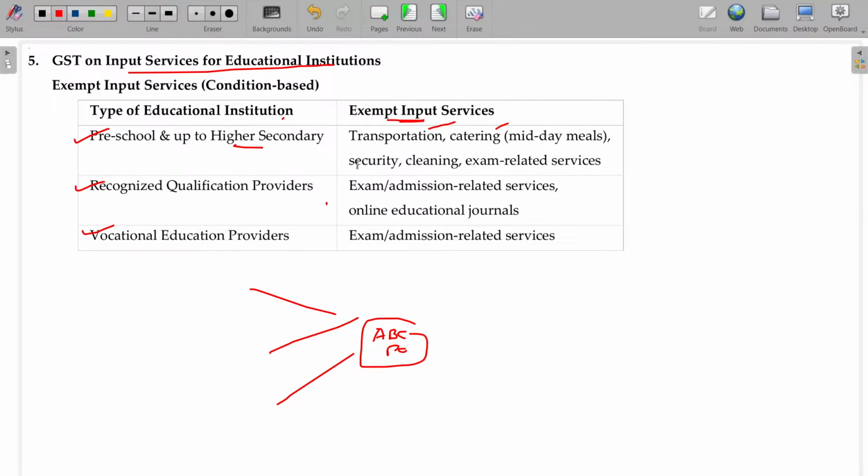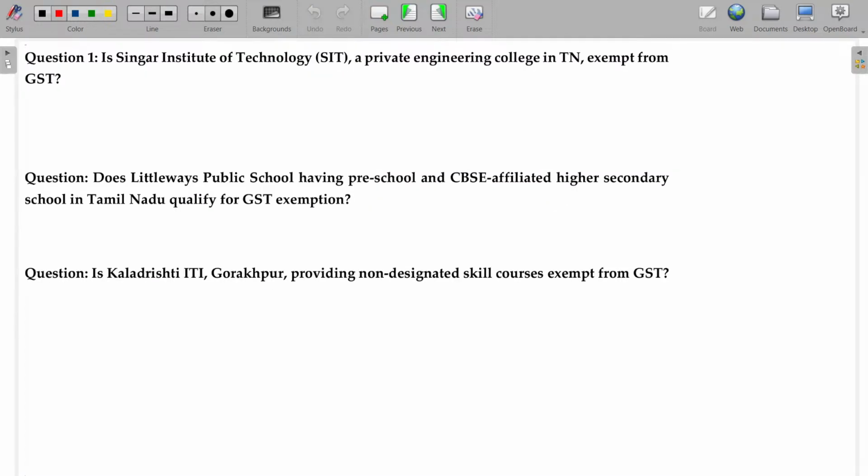Transportation, catering, security, cleaning, exam related, everything. In this case, catering will not come. Exam admission related, online education journals also exempted. Vocational, only exam admission related, not the online educational journals. Is that okay? Now, we'll see some illustrations so that you'll be able to understand all these things easily.